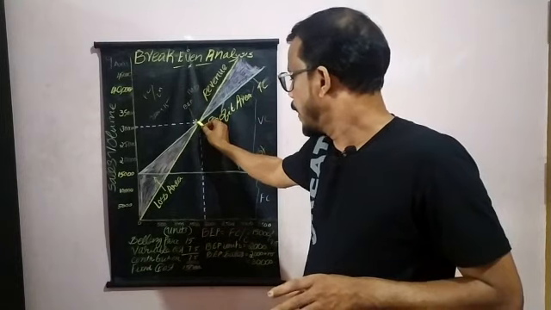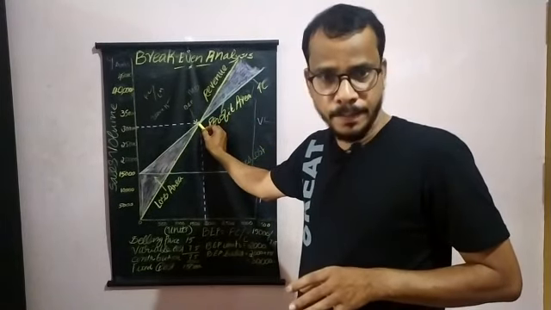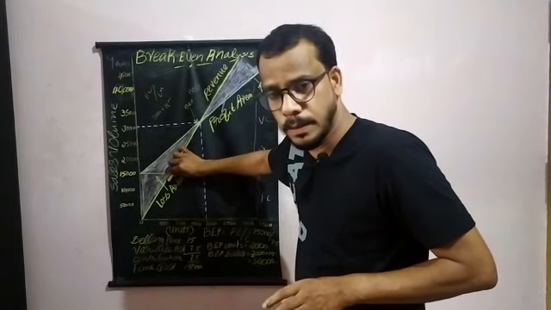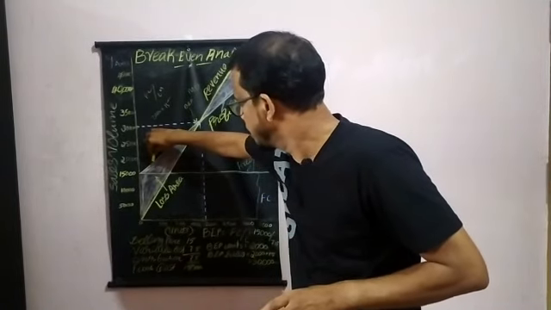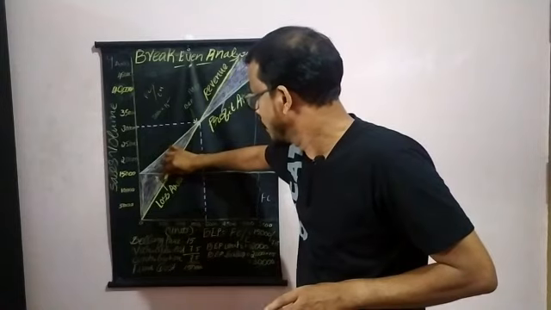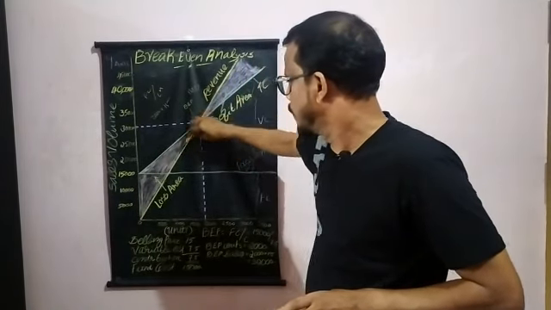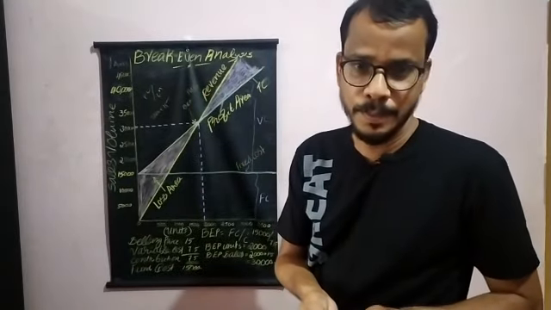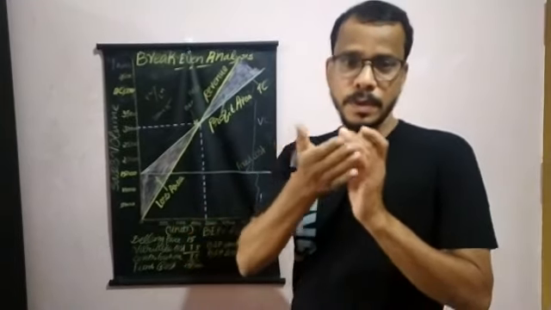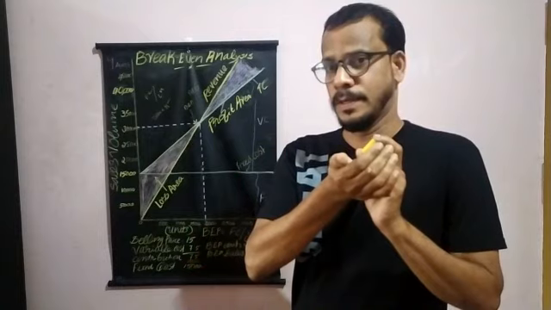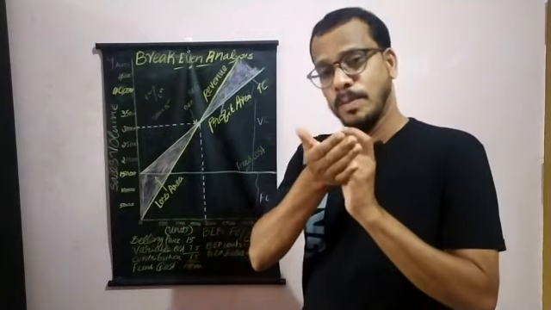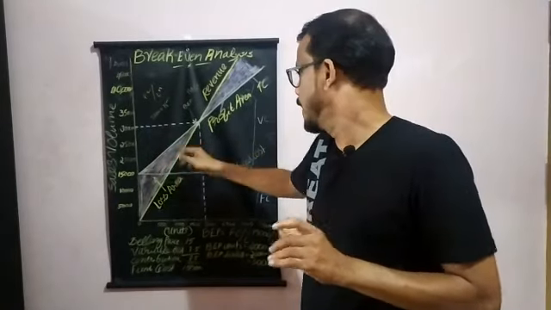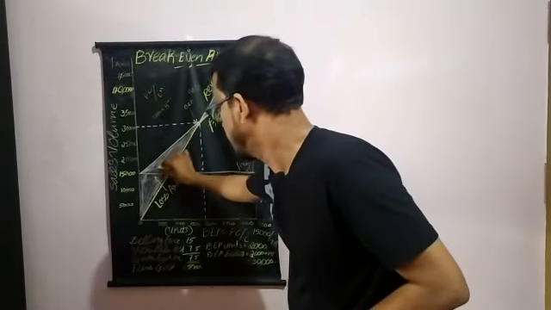One more point. Before reaching this break-even point, the total revenue line is below the total cost line. Here, this is the total cost line, this is the total revenue line. Before this point, your total revenue will be less than your total cost. That means your total cost will be more than the total revenue. That's why this region is known as the loss area.